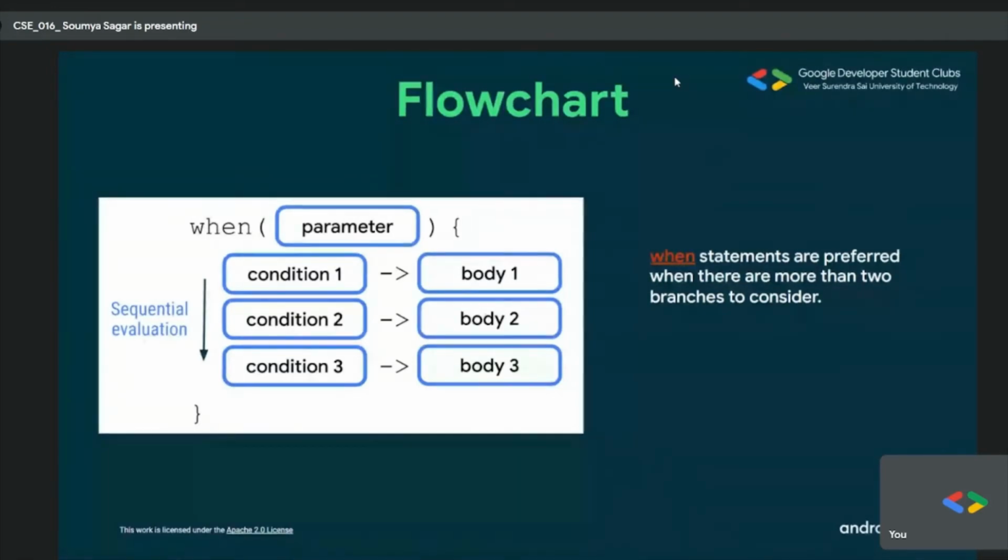And here if you see, if the parameter is condition 1, then it will execute body 1. If it is condition 2, then it will execute body 2. And if it is condition 3, then it will execute body 3. So this actually goes in a sequential way: first condition 1 is checked, then 2 and 3, just like the if else, but the thing is it is cleaner.